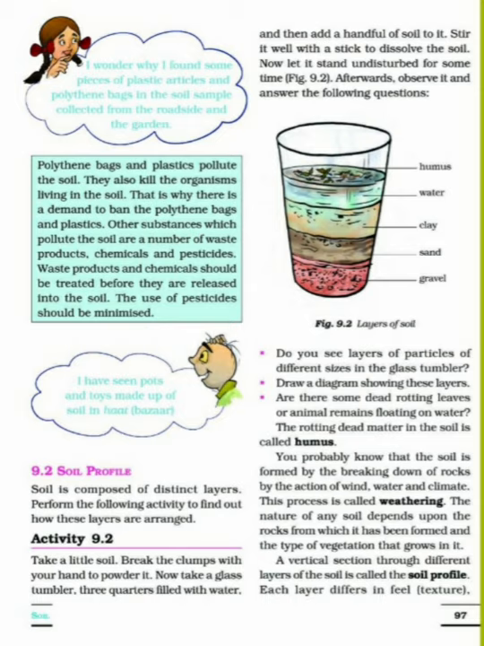In our next class we will see in detail the description of the different layers of the soil profile, that is, figure 9.3, the soil profile. In that we will see the different layers of the soil: A horizon, B horizon, C horizon and the bedrock, and what they contain. So we will see the detailed structure and study of this soil profile in our next class. I hope you have understood today's topic. Thank you.